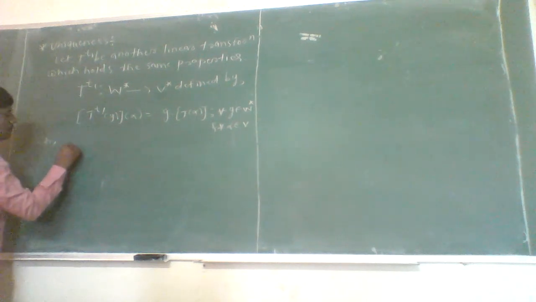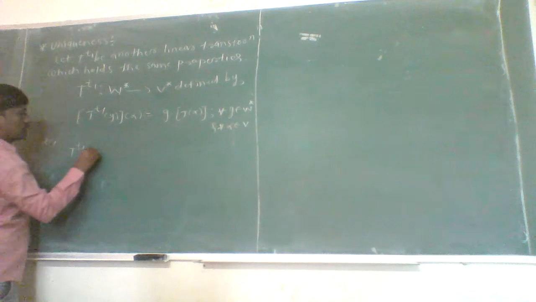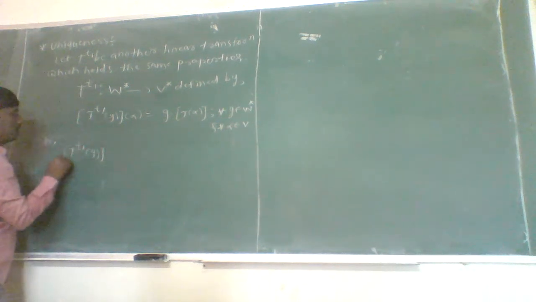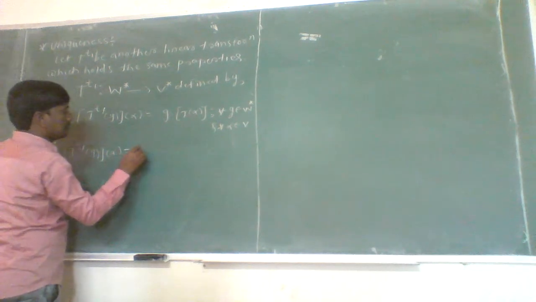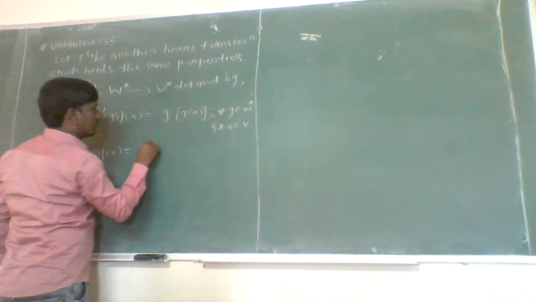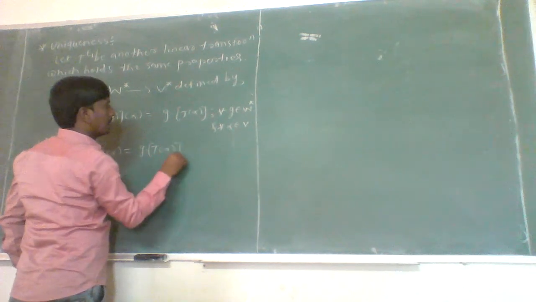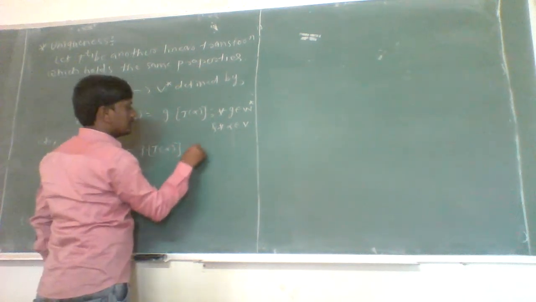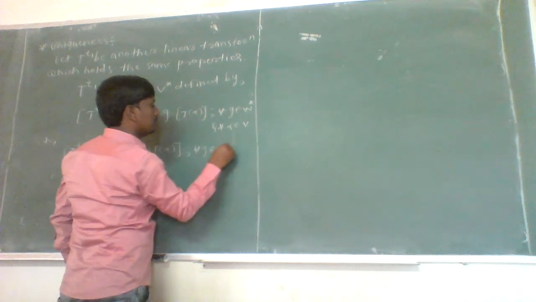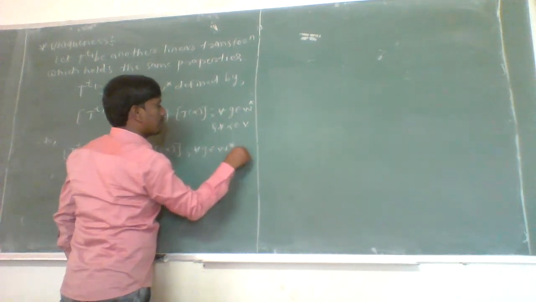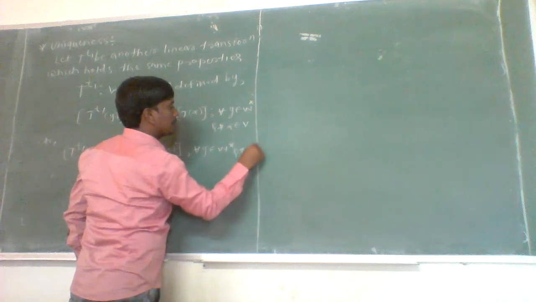So, consider T^t1 of g of alpha is equal to g composite T of alpha for each g belonging to W star and for all alpha belonging to vector space V.